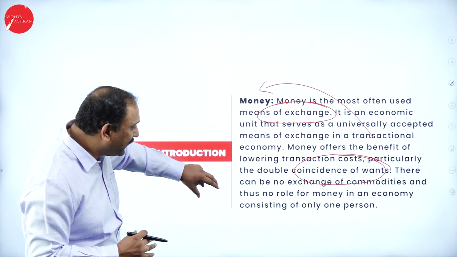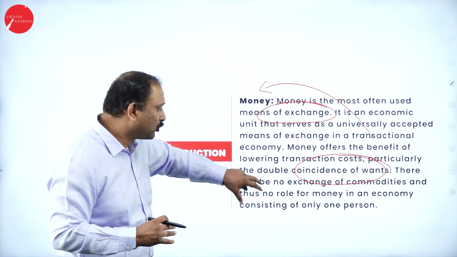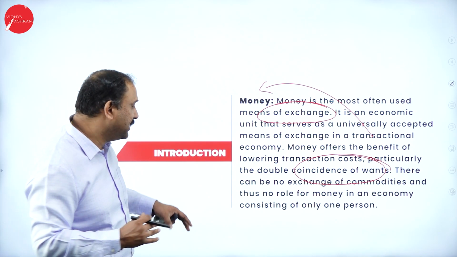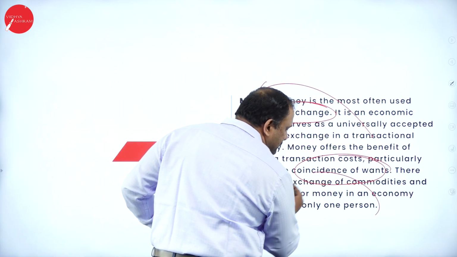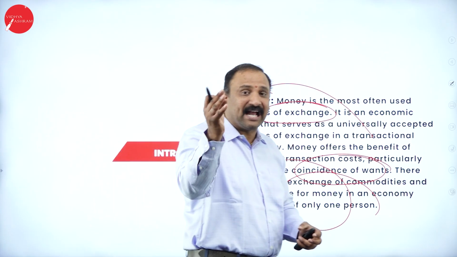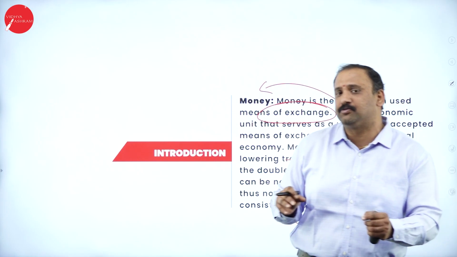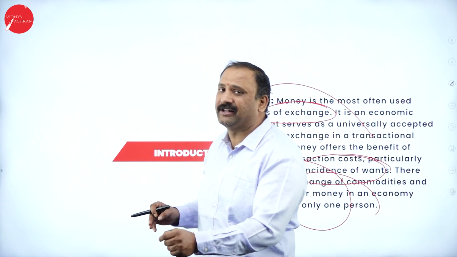Next, there could be no exchange of commodities, and thus no role for money, in an economy consisting of only one person. Normally, if you just talk about the barter system, at that point of time the value of goods was not fixed, and that was one of the reasons why money was not introduced.